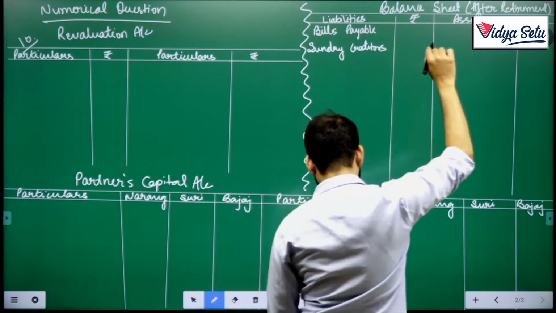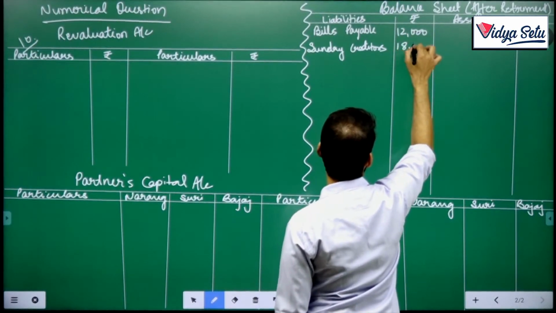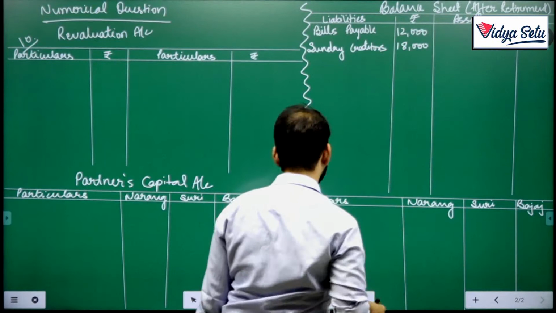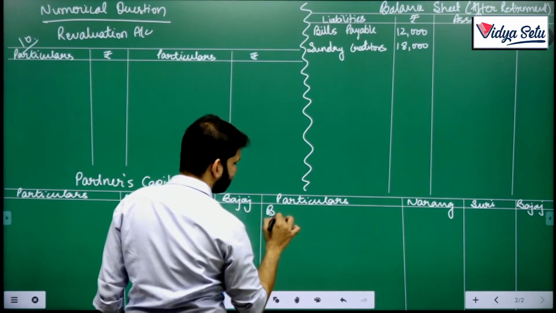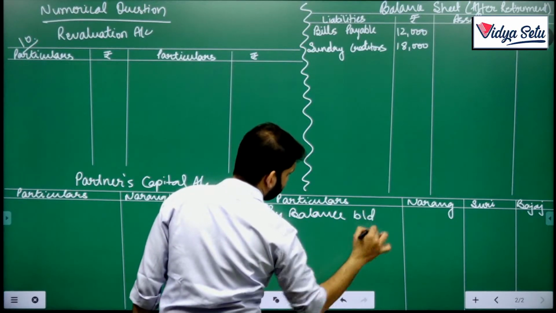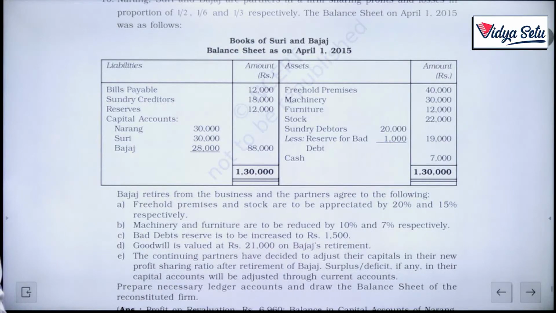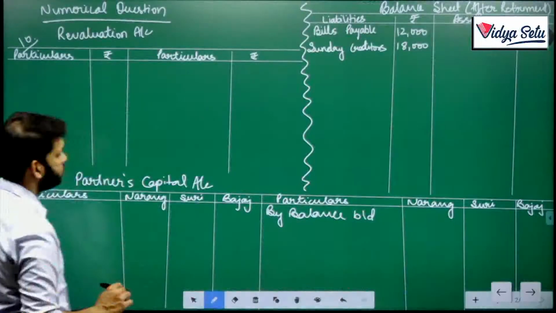Before I distribute the reserve, let me bring down the capitals: 30,000, 30,000, 28,000 and 12,000.